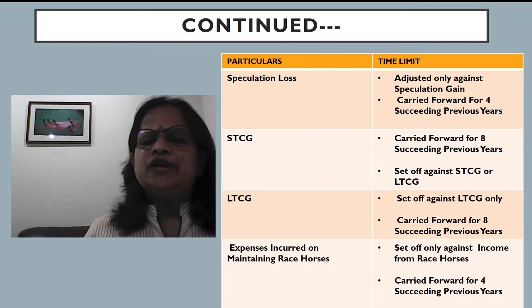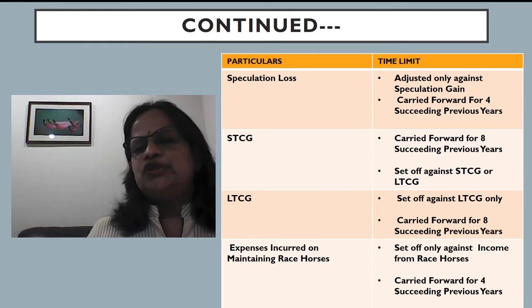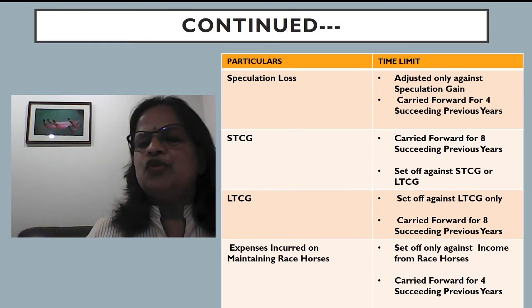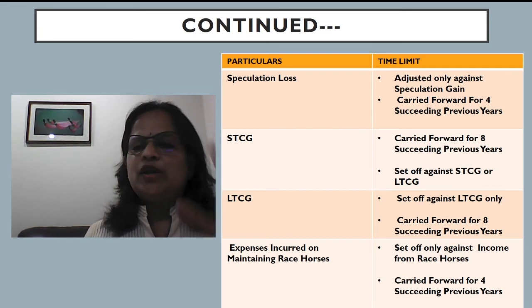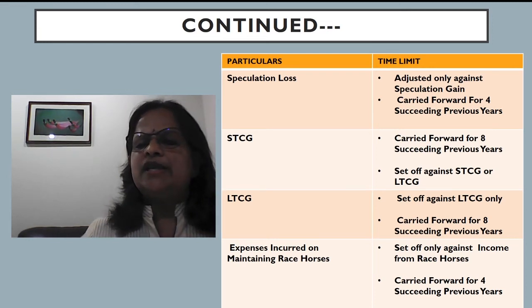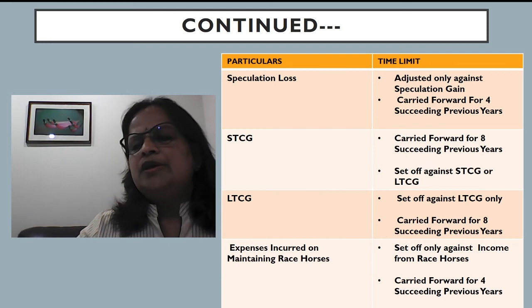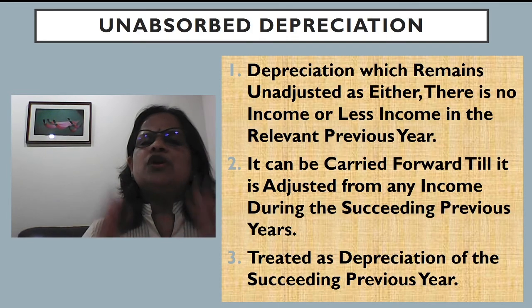Now the last head of income, expenses incurred on maintaining race horses. It is set off only against income from race horses, and carried forward for 4 succeeding previous years. So speculation loss and race horses loss can be carried forward only for 4 years. Now, this is always a 2-mark question.